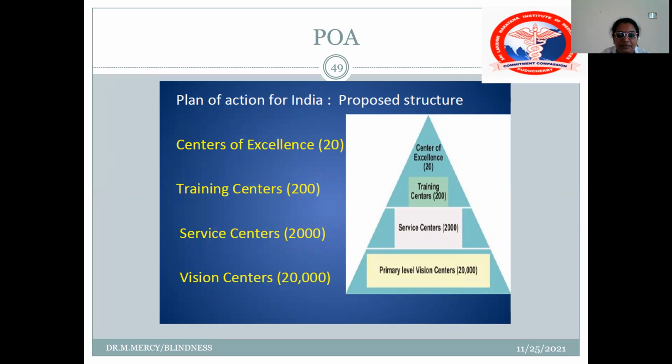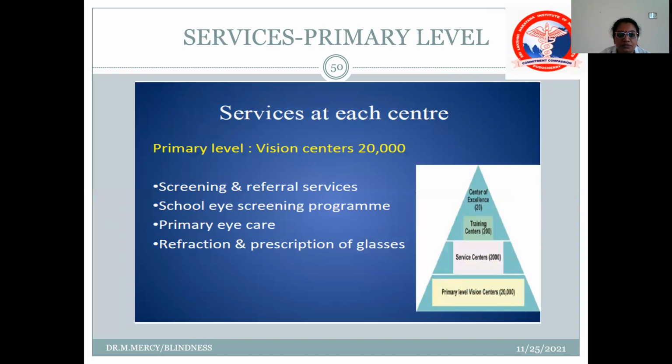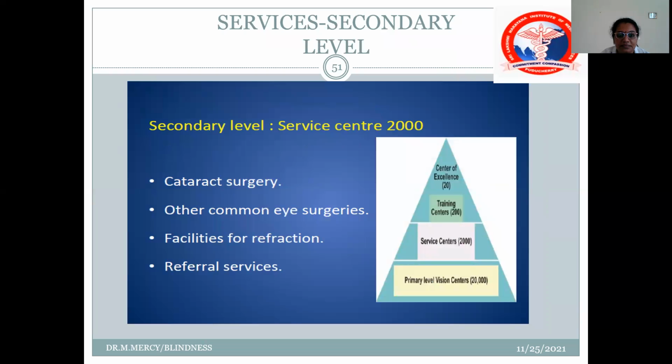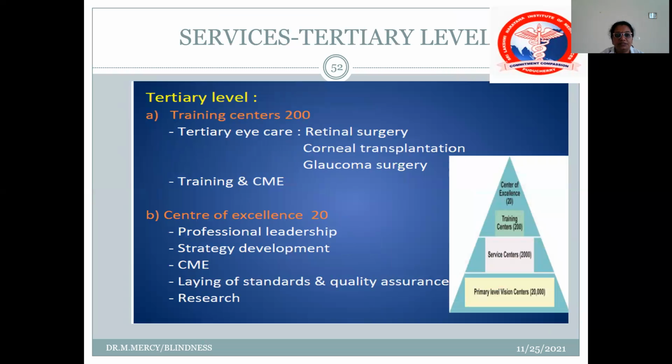We have at the primary level vision centers, then service centers, training centers, and finally the center of excellence. So services at each center: the primary level is a screening strategy. Secondary level is early diagnosis and treatment by cataract surgery and other facilities for refraction. Tertiary level is mainly the training centers for tertiary eye care services of retinal surgeries and glaucomas and conducting CMEs, and centers of excellence mainly to set standards and quality assurance, and finally research and development.